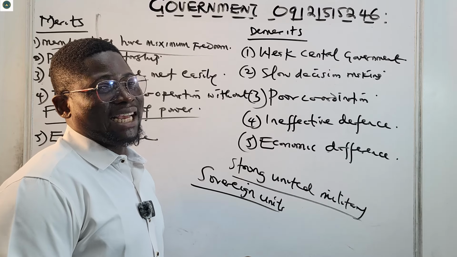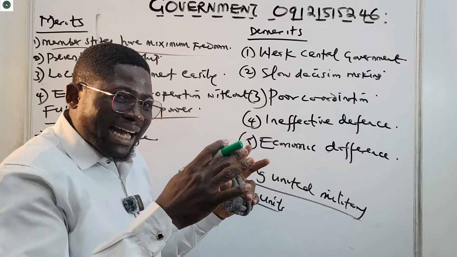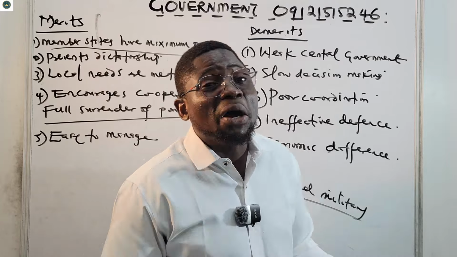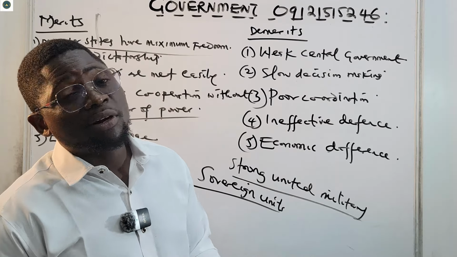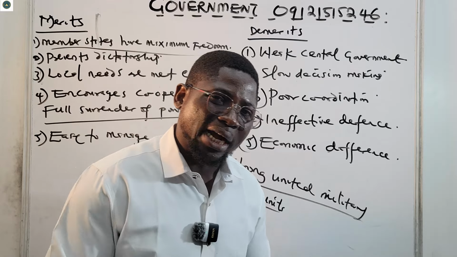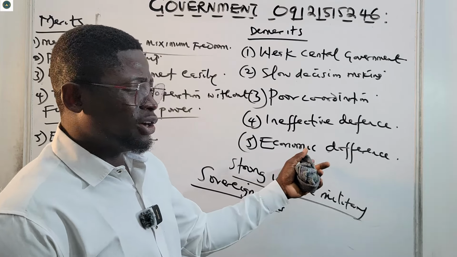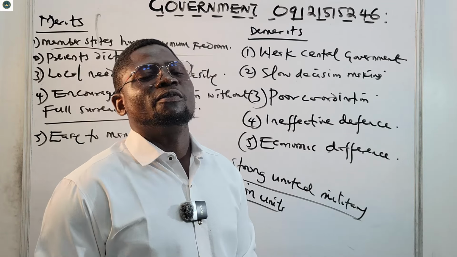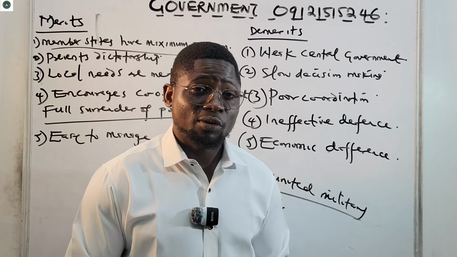So it can lead to what? Economic differences. Those bigger states may decide to ignore the smaller ones. You decide to ignore the smaller and go and do your worst. What can you do? After all, I have this, I have that. So all of this, there are issues that can arise in the Confederal system. All right, so this way, I'm going to drop the curtain.